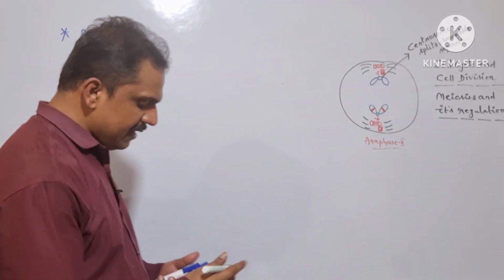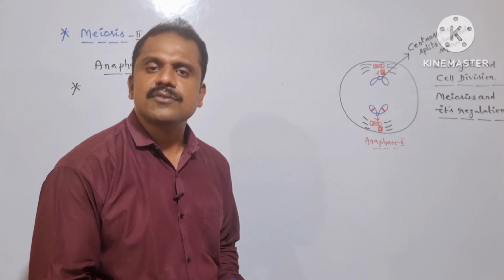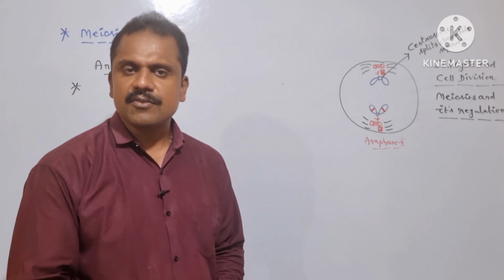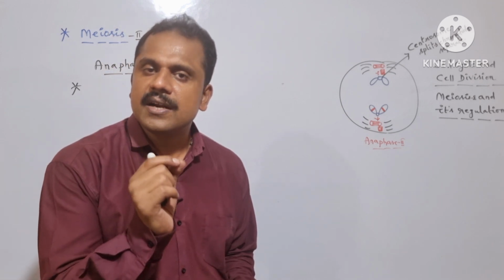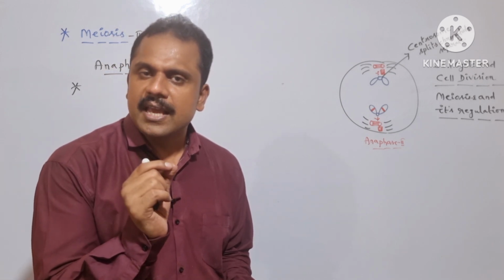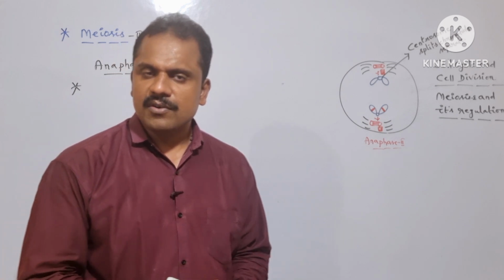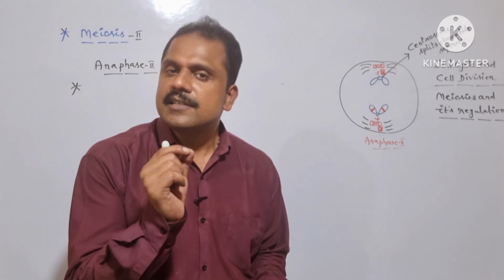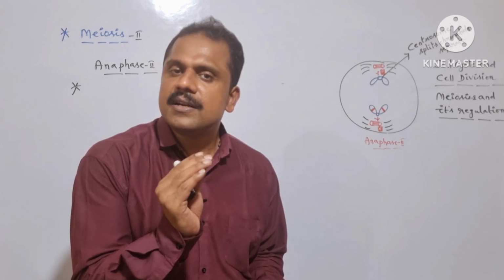At the very beginning of anaphase 2, we can observe the separation of the sister chromatids toward the spindle poles. In order to regulate this separation, the centromere has to undergo splitting. In anaphase 1 of meiosis 1, we observe segregation of homologous chromosomes, because splitting of the centromere does not take place.